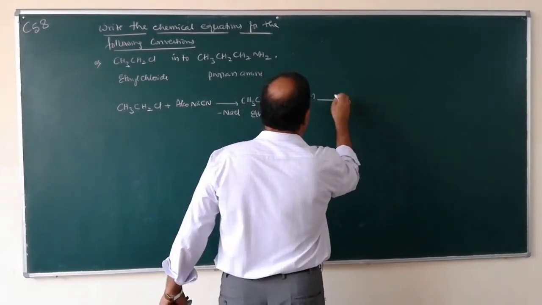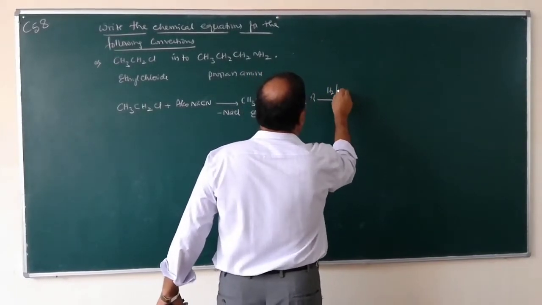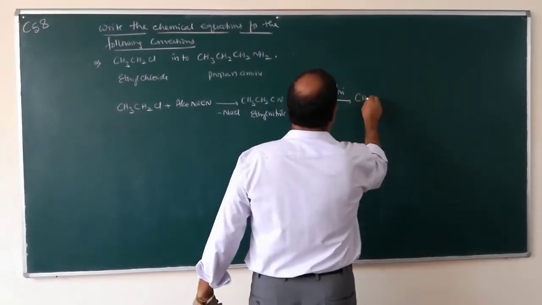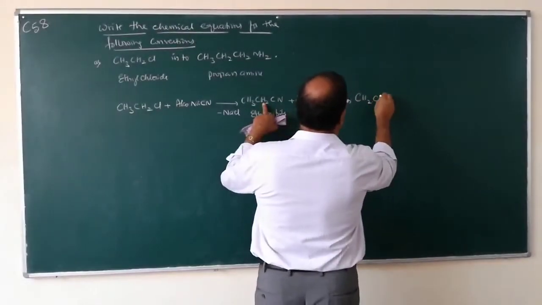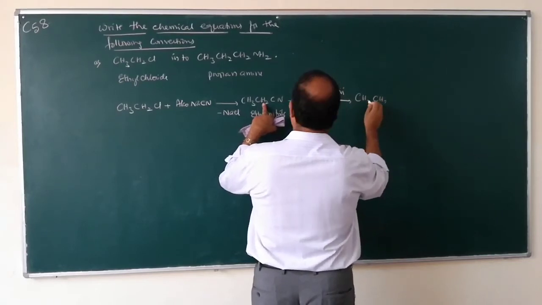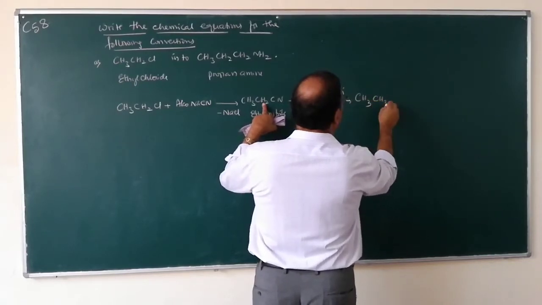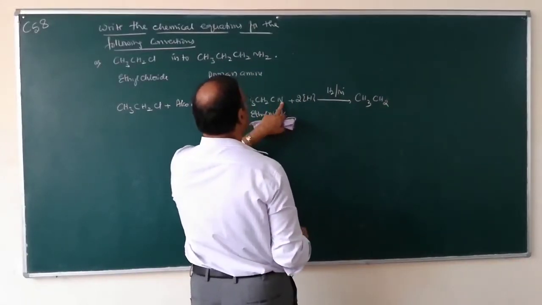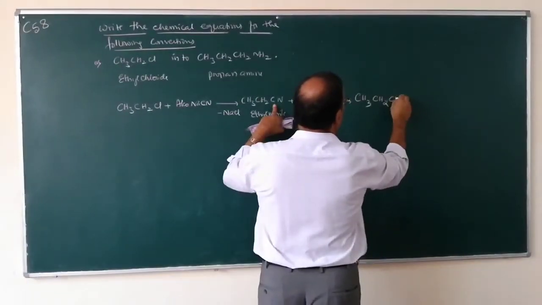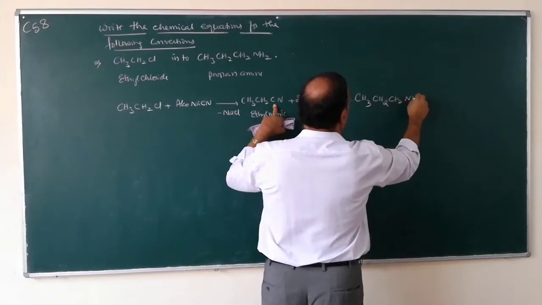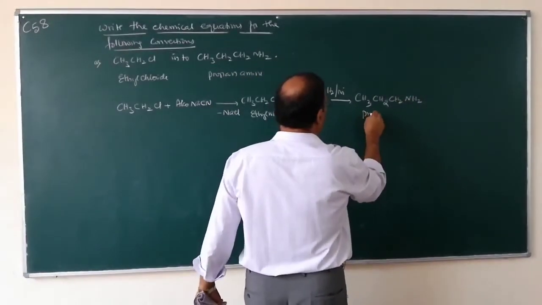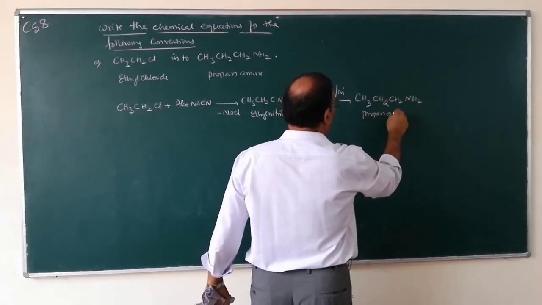By the reduction using hydrogen and nickel, what happens? CH3CH2CH2NH2. So, this one is propanamine.